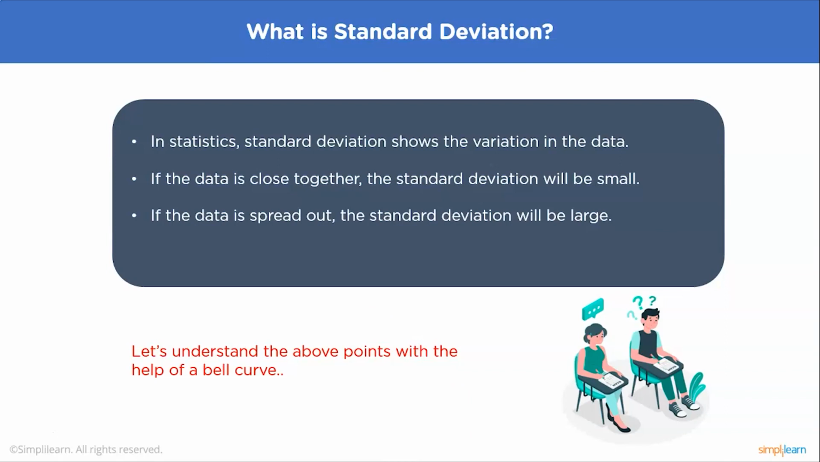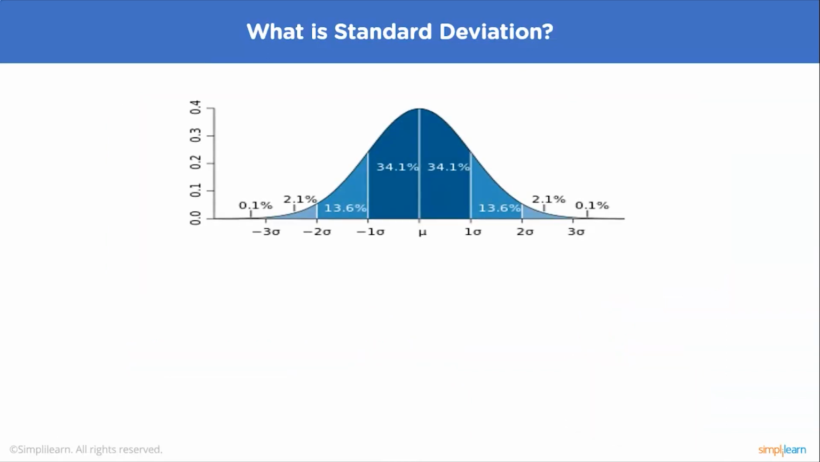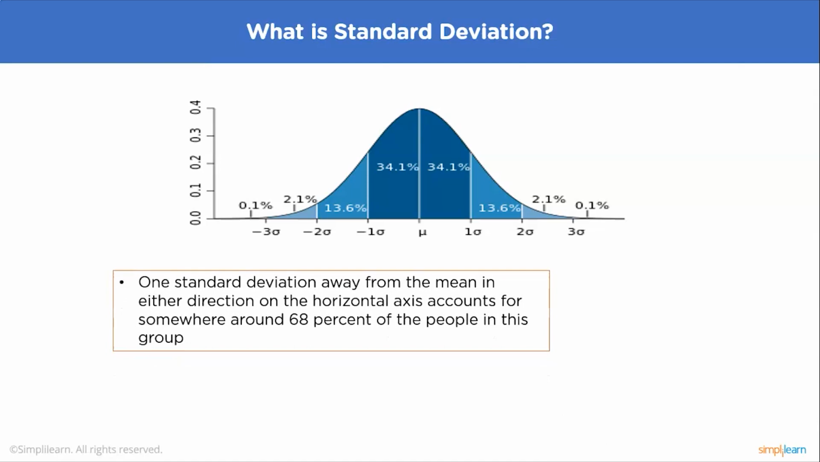Let's understand these points with the help of a bell curve. A bell curve's width is defined by its standard deviation, which is calculated as the level of variation of the data in a sample around the mean. One standard deviation away from the mean in either direction on the horizontal axis accounts for around 68.2% of the people in this group. Suppose 34.1% on the left side and 34.1% on the right side. Moving 2 standard deviations away from the mean should include 95% of the total data. Moving 3 standard deviations away from the mean should represent 99.7% of the total data.